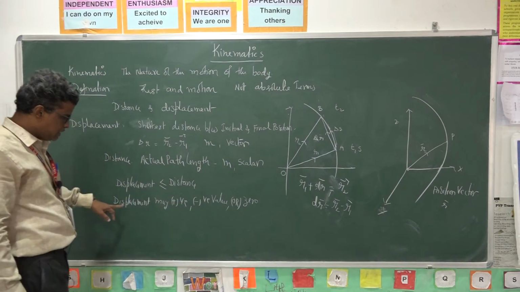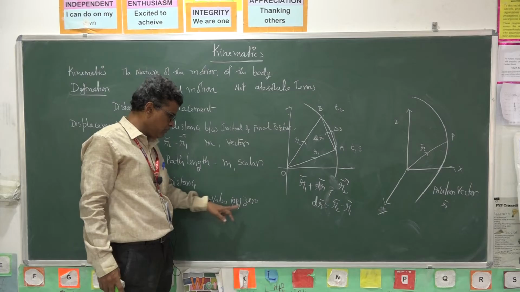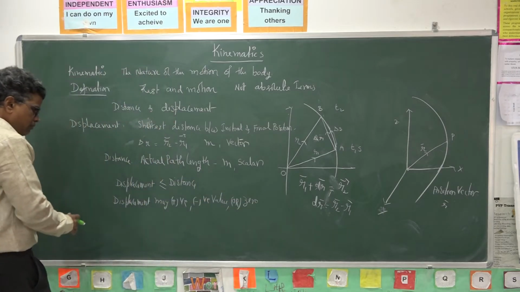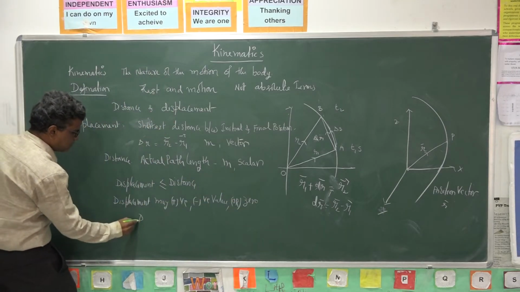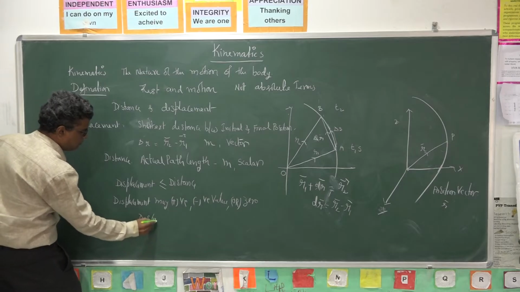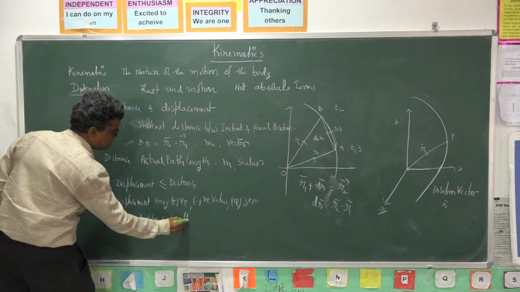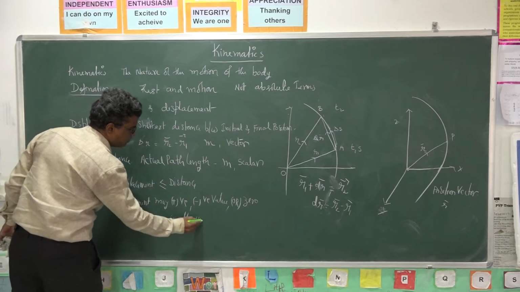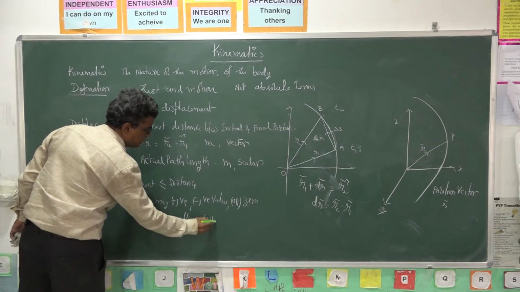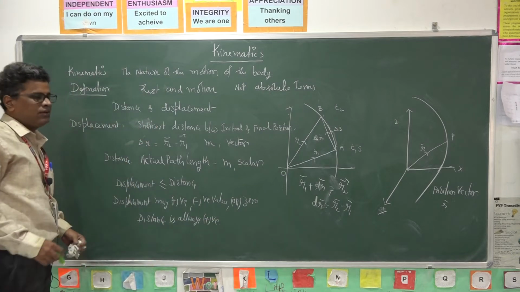So the displacement may be positive or negative or 0, but the distance traveled is always positive. It cannot be a negative value.